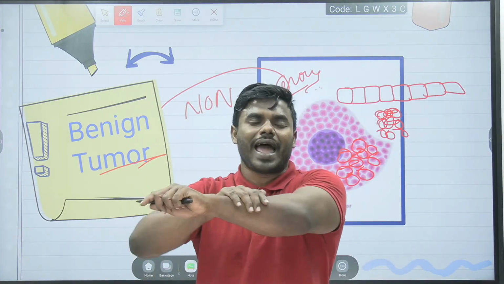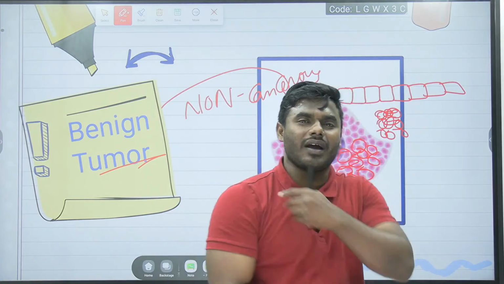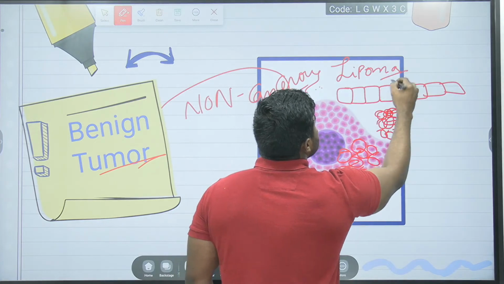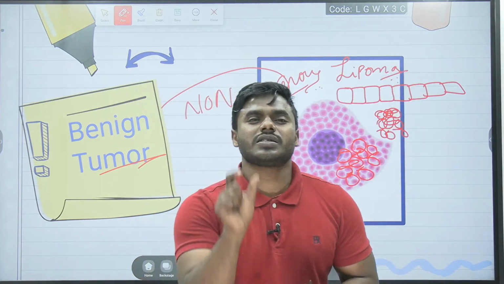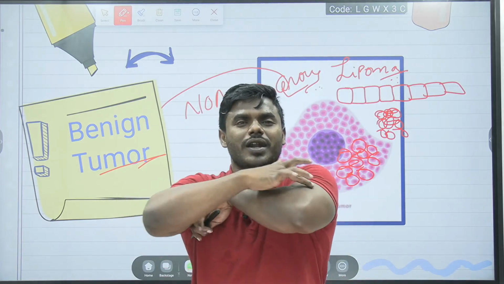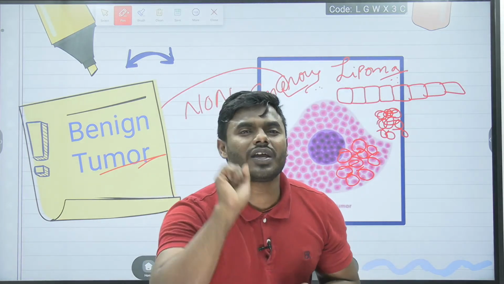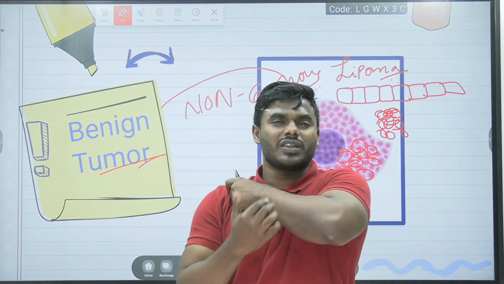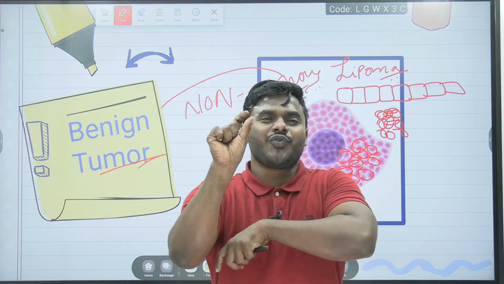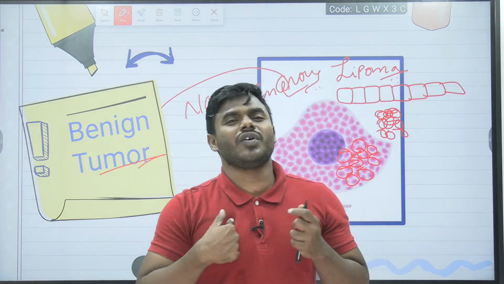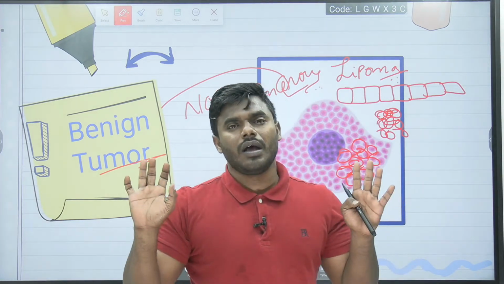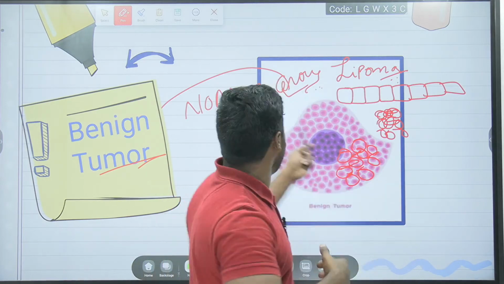Some people on their hands, on their chest, on their back, get lipomas. What is a lipoma? Lipoma means an abundant amount of cells come close together and accumulate at one particular area. That is what we call a lipoma. Most people think that when they observe a bubble-like structure on their hand or chest, it is cancerous. It is not at all cancerous. It is non-cancerous, which is a benign tumor.